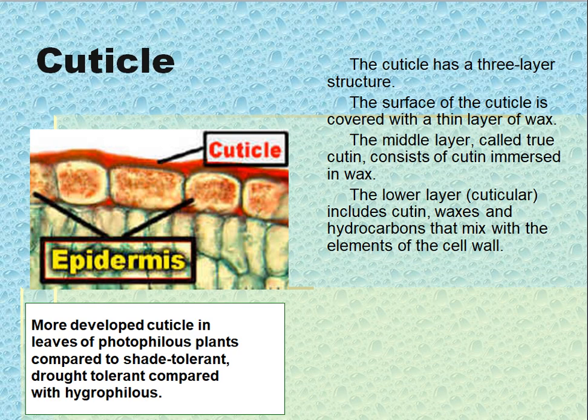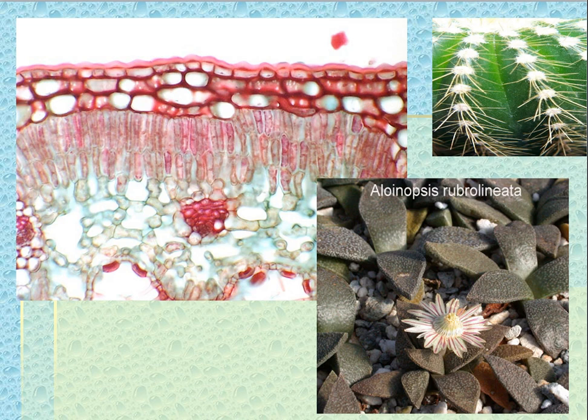Cuticle has a three-layer structure. The surface of the cuticle is covered with a thin layer of wax. The middle layer, called true cutin, consists of cutin immersed in wax. The lower layer, cuticular, includes cutin and wax and hydrocarbons that mix with the elements of the cell wall. The cuticle is more developed in leaves of photophilous plants compared to shade-tolerant, and drought-tolerant compared with hydrophilous. This is three pictures.